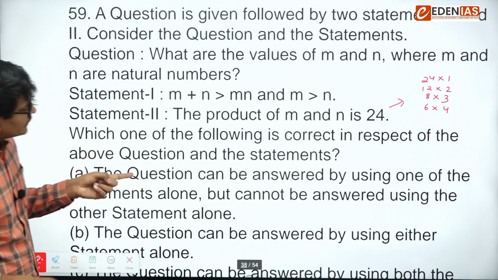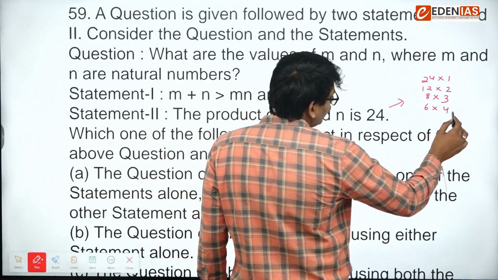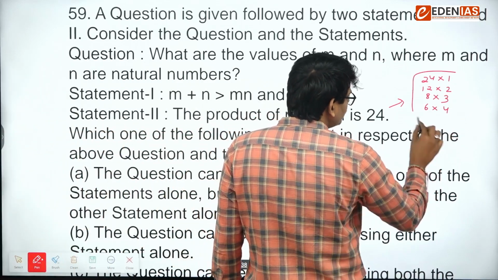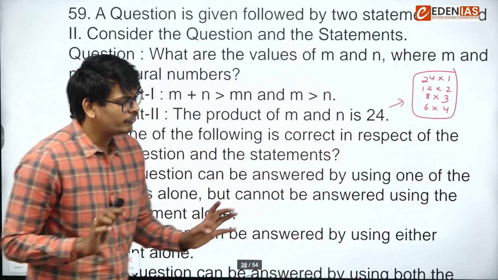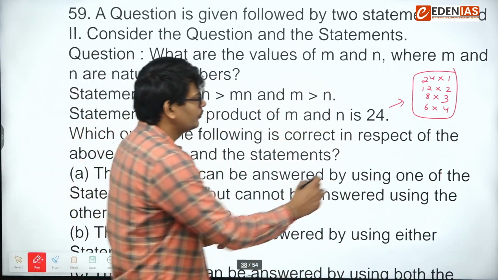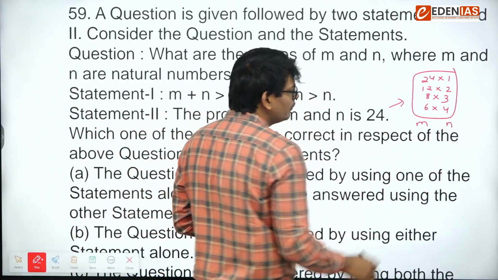You can see m is greater than n. So we have to take all these four cases. Yeah, that is totally fine for m is greater than n. So first one will be m and second one will be n.